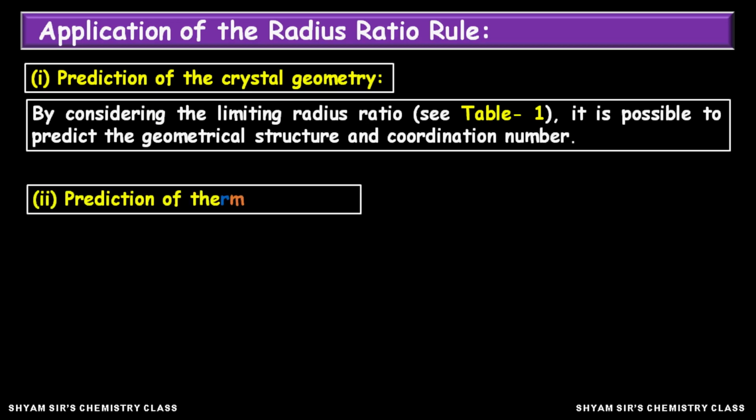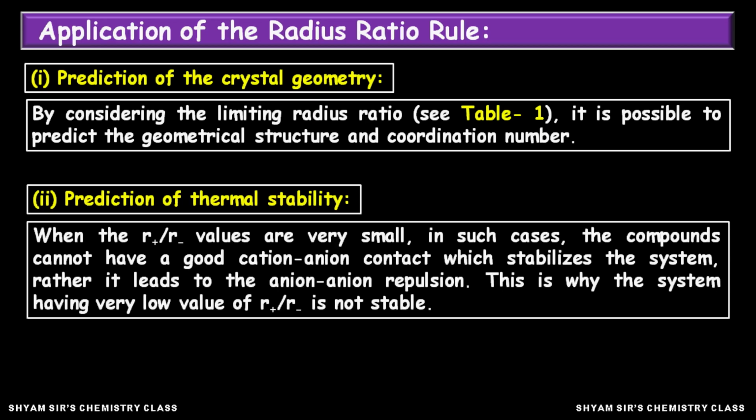Okay, next point, prediction of thermal stability. Thermal stability also can be predicted by this radius ratio rule. When the anions are much larger than the cations, then R plus by R minus values are very small. In such cases, the compounds cannot have a good cation-anion contact which stabilizes the system. Rather, it leads to anion-anion repulsion, and this is why a system having a very low radius ratio, R plus by R minus, is not stable at all.